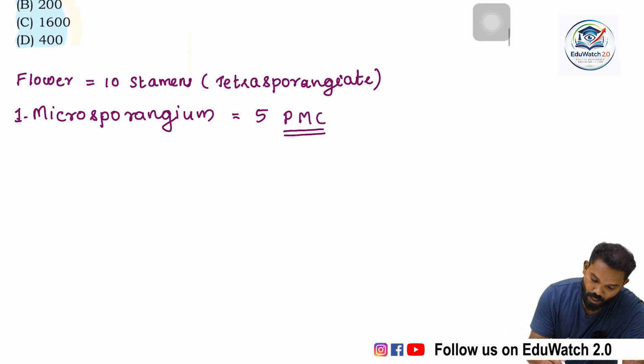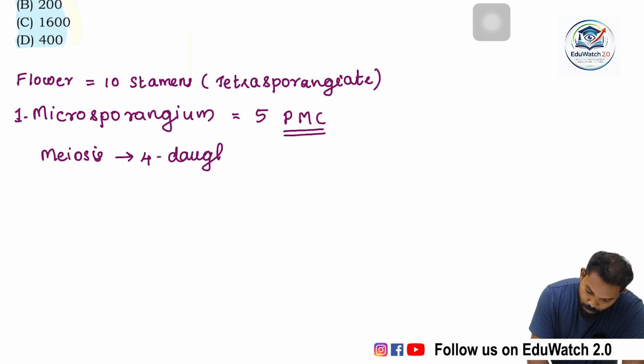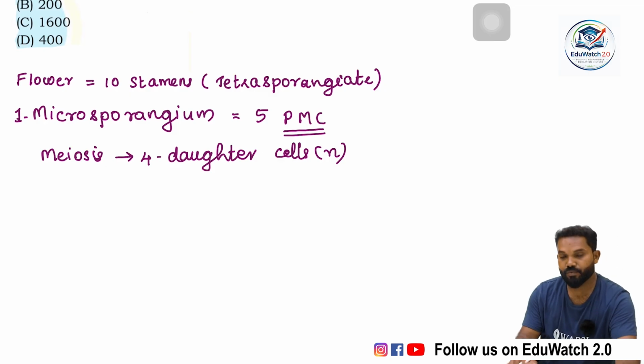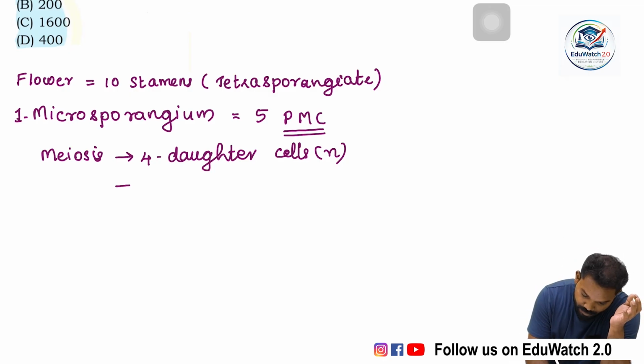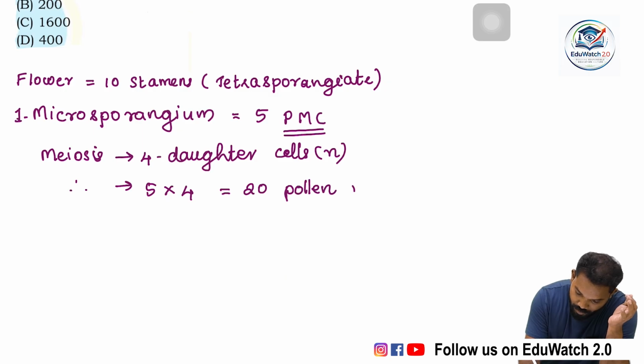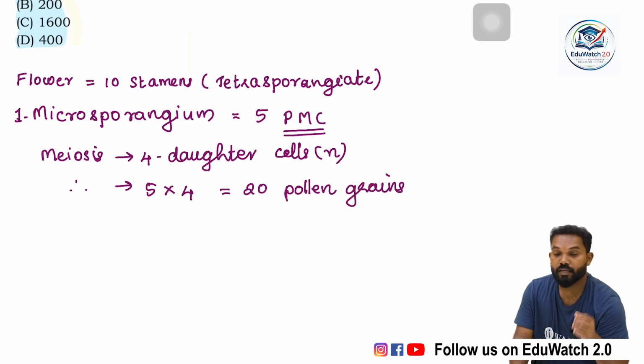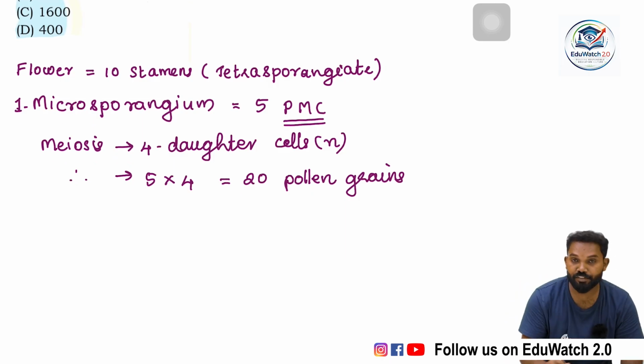That means the product of meiosis is 4 haploid daughter cells. So if one pollen mother cell is present, it produces 4 pollen grains. If 5 pollen mother cells are present, obviously it produces 20 pollen grains within 1 microsporangium.